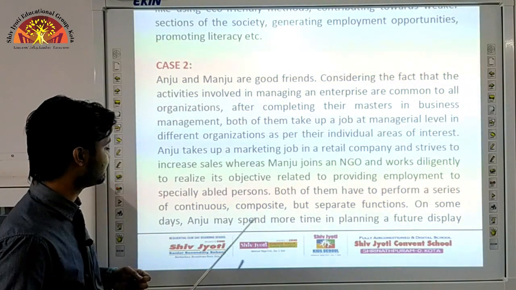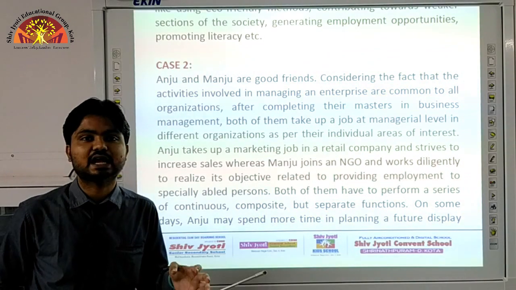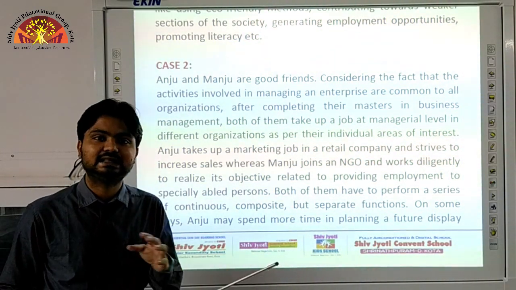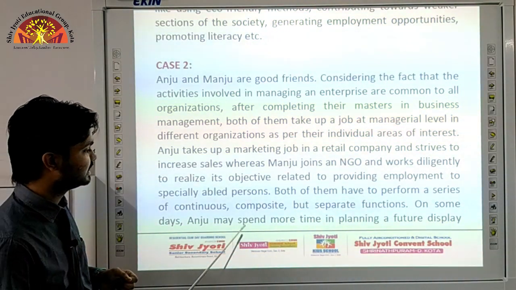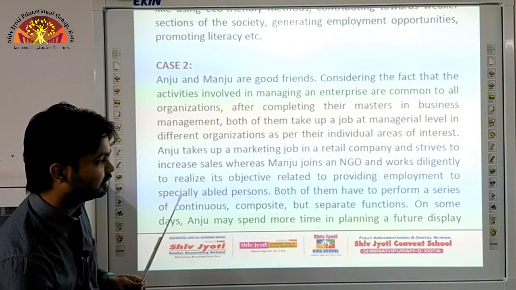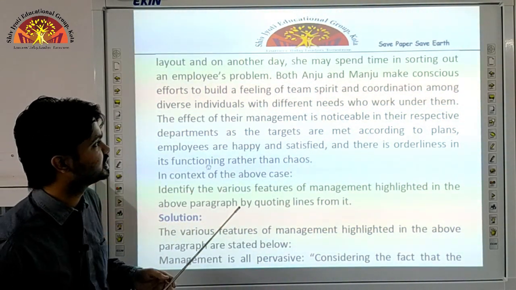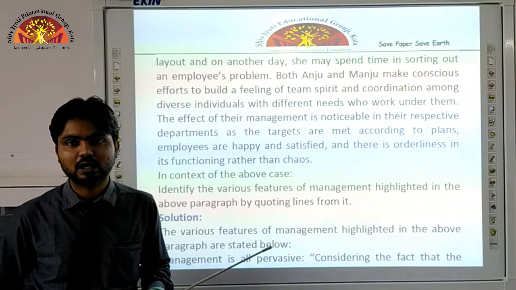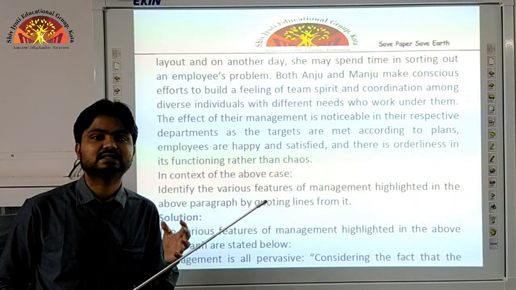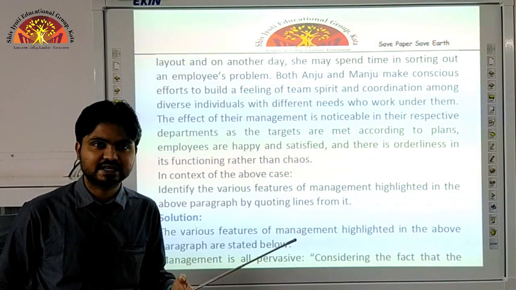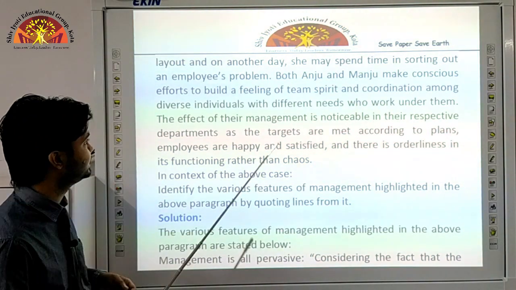Both of them have to perform a series of continuous, composite but separate functions. That means both of the friends have to perform the managerial activities in their respective organizations. On the same day, Anuj may spend more time in planning and future layout, and another day she may spend time in sorting out the employees' problems. Now, Anuj is performing two activities. First one is planning. He is giving most of his time in the planning phase, and second, he is involved in resolving the problems of the employees.